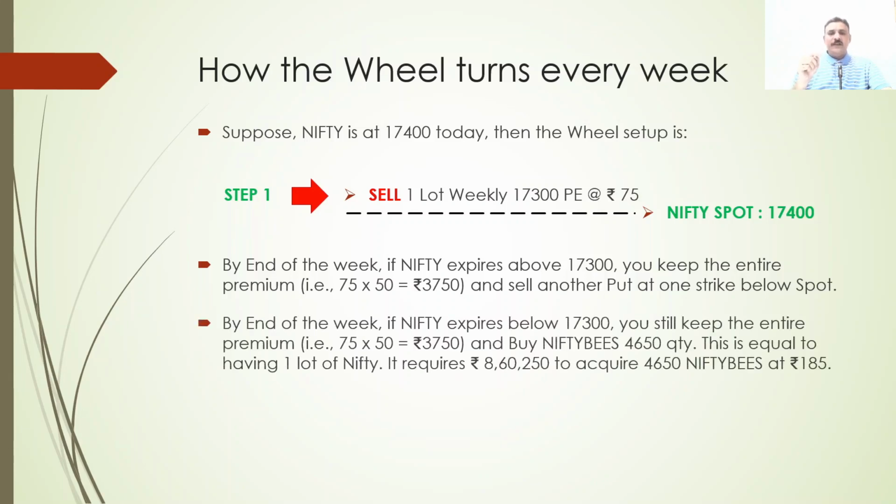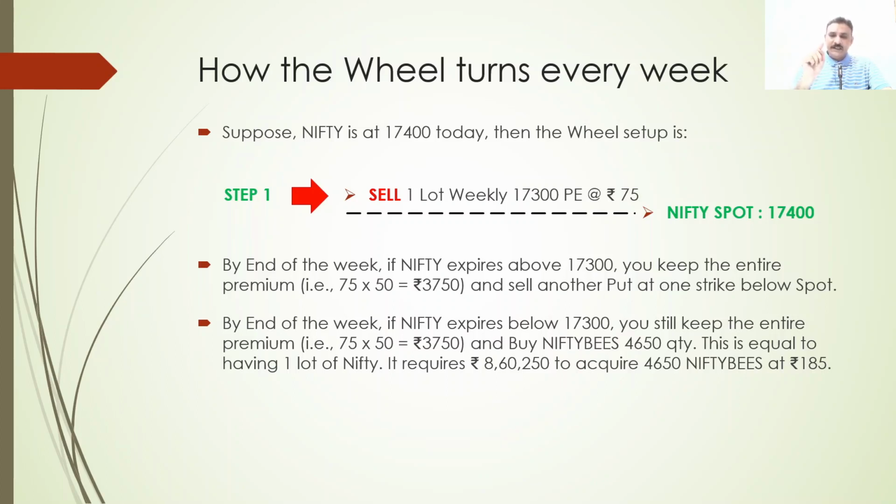But by end of the week, if the Nifty expires below 17,300, means your put is in the money, you still keep your entire premium, which is 3,750, and buy the Nifty BeES 4650 quantity. This 4650 quantity varies very little bit. If Nifty goes to 15,000, it may not be 4650, it may be about 4500, okay? But this is the figure at the 17,000 range. Right now the Nifty is there, right? In the range of 17,000 to 17,500, this is the figure. Do not reduce this figure.